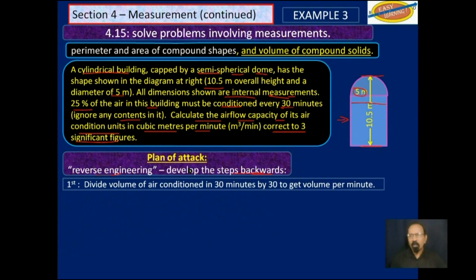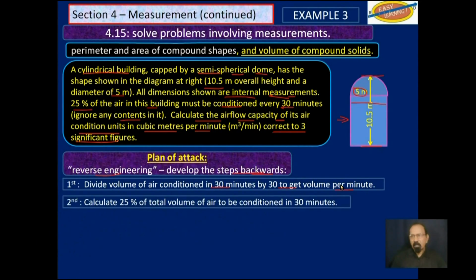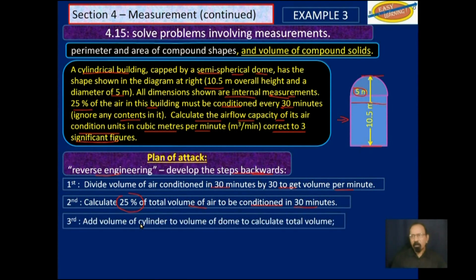So we will divide the volume of the conditioned air in 30 minutes to get the volume per minute. So we will need to calculate 25% of the total volume of the air to be conditioned in 30 minutes. Therefore, we will need to find the volume of the dome, and we can do that using this.